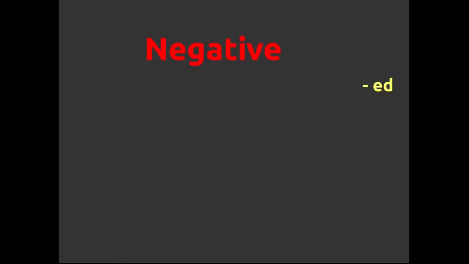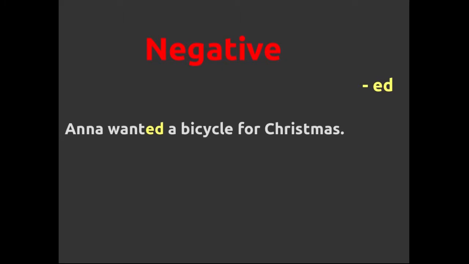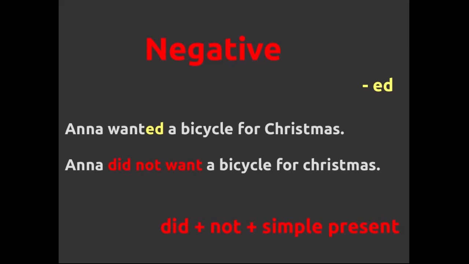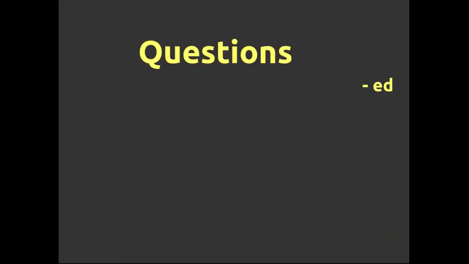Now, negative sentences. First, we need an affirmative sentence. Anna wanted a bicycle for Christmas. For the negative, we add did plus not plus the simple present. Anna did not want a bicycle for Christmas. So we have did, not, and the simple present, want. Anna did not want a bicycle.